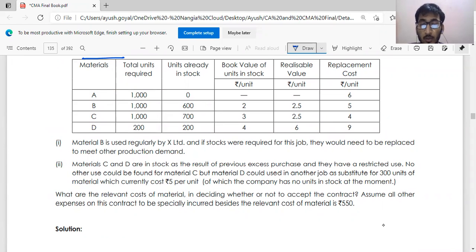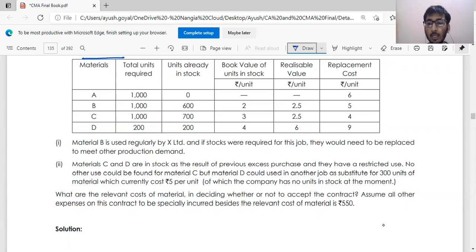Materials C and D are in stock as a result of previous excessive purchase, and they have restricted use. No other use can be found for material C, but material D is used in another job as a substitute for 300 units of a material which currently costs 5 rupees per unit.